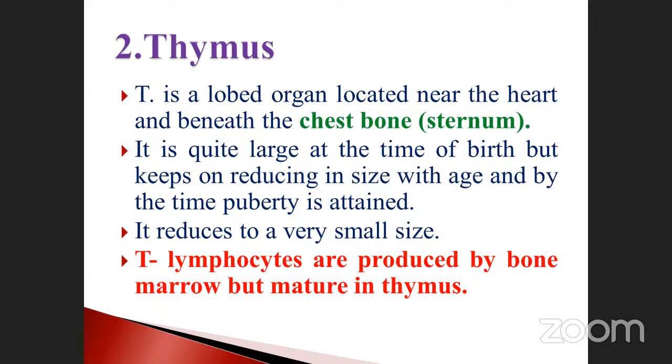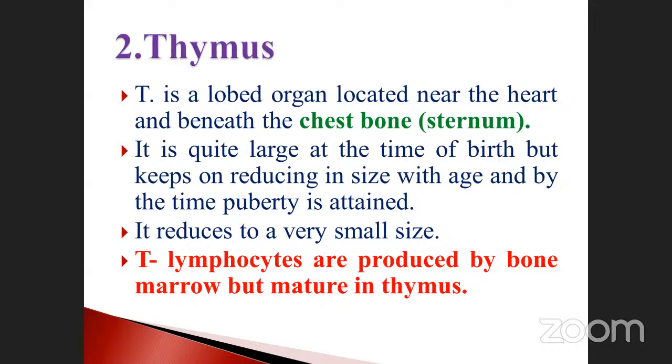So first one, thymus is a lobed organ located near the heart and beneath the chest bone, that is called the sternum. Just imagine your sternum is there. All the bones are united in the triangle shaped bone present in the center of the chest. That is called the sternum. Beneath the chest bone, near the heart, you have a bilobed gland, called the thymus gland.